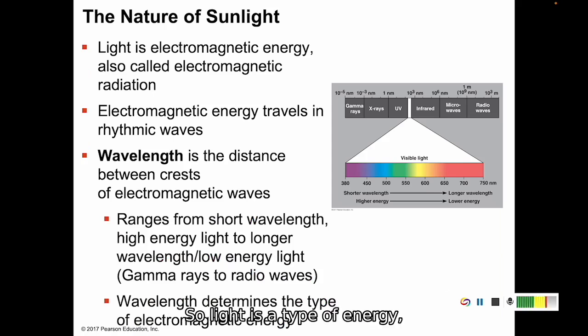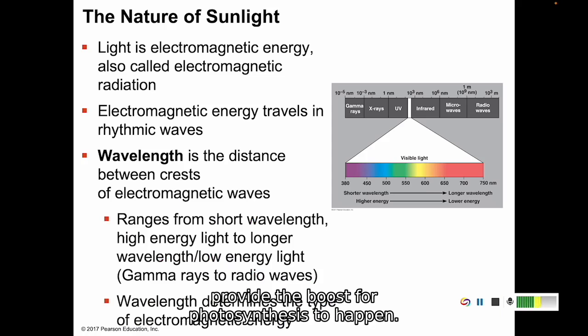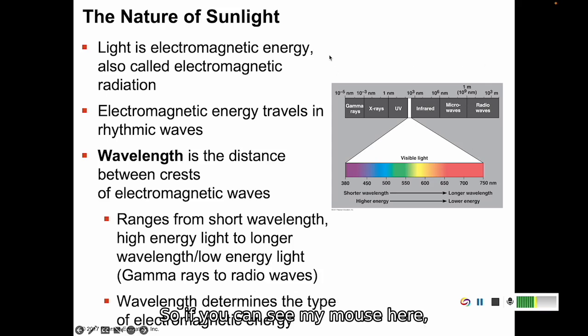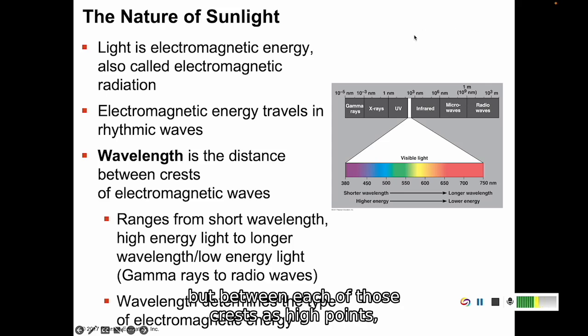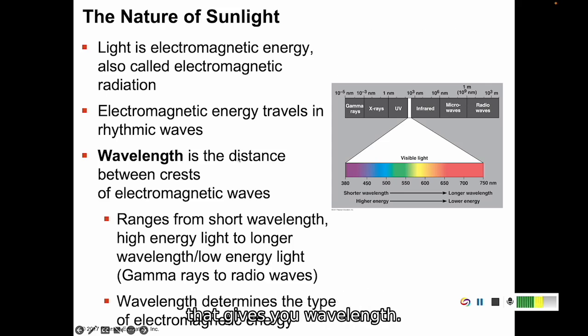So light is a type of energy, and it is the energy that is going to provide the boost for photosynthesis to happen. Light is called electromagnetic energy. Sometimes it's called electromagnetic radiation, and it'll travel in waves. So if you can see my mouse here, light is going to travel up and down as a wave. And wavelength is the distance between crests. So here's a high point, wave back to here's a high point, wave back to here's a high point. Those crests, if you measure between each of those high points, that gives you wavelength.